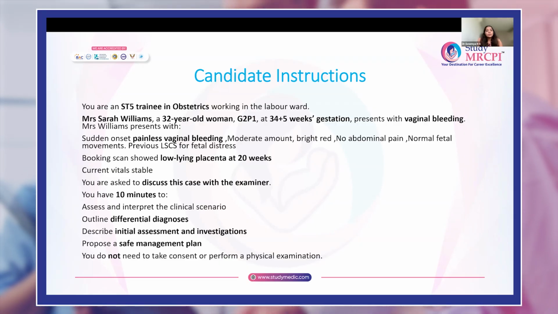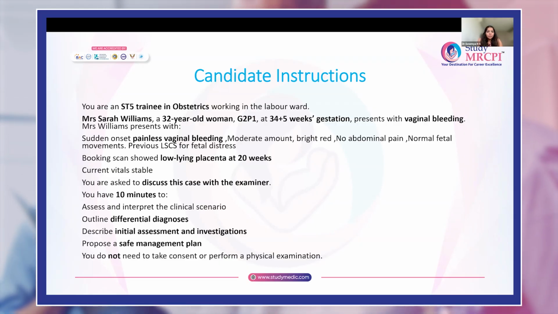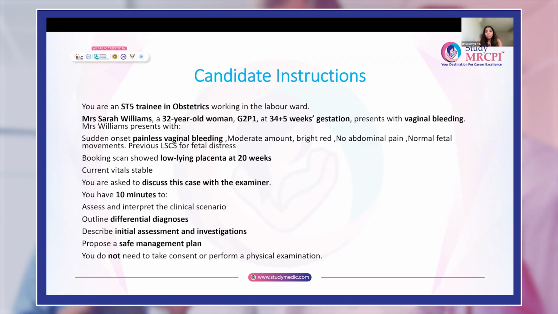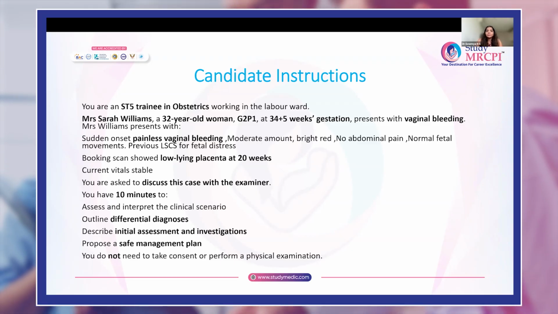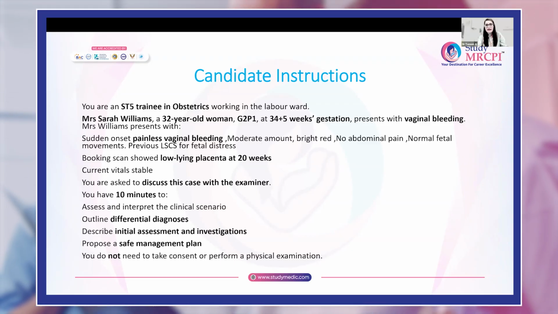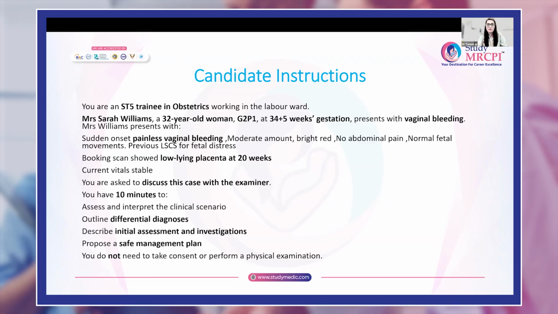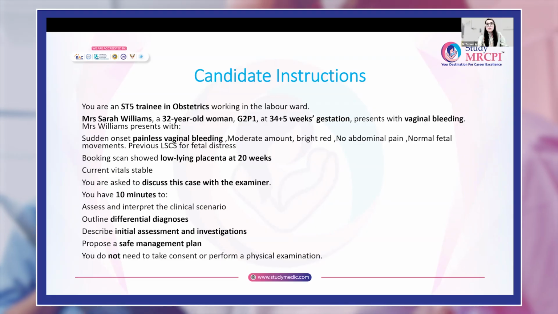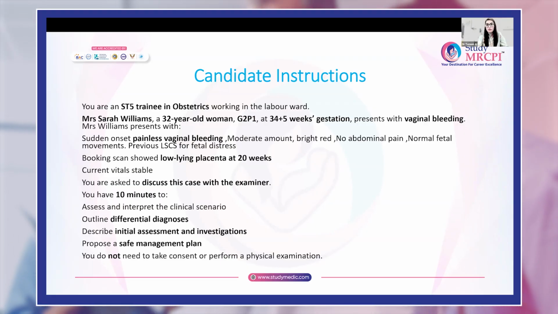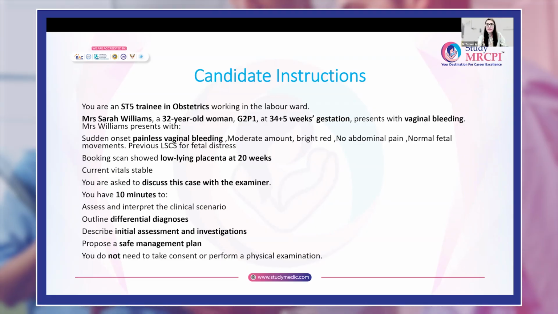Okay. So, for Sarah Williams, what do you think is your probable diagnosis and can you justify? The most likely diagnosis in Sarah Williams seems like placenta previa, as this bleeding is painless. Placenta previa is associated with painless bleeding.